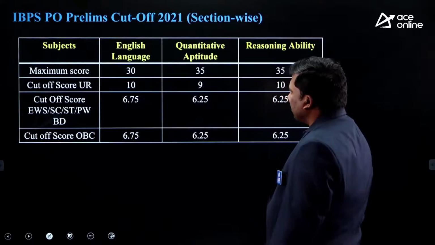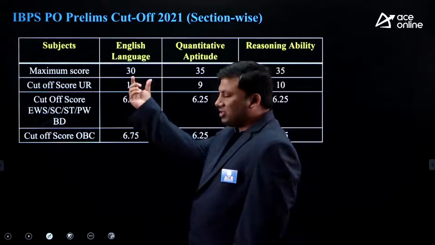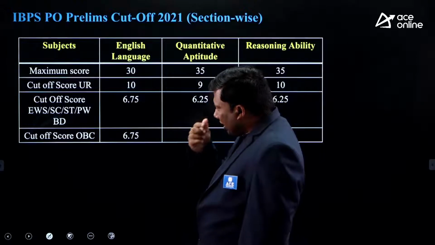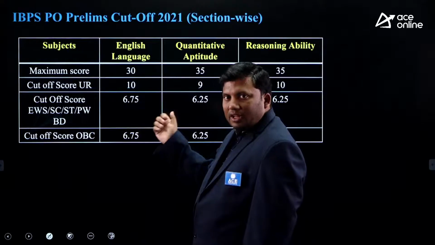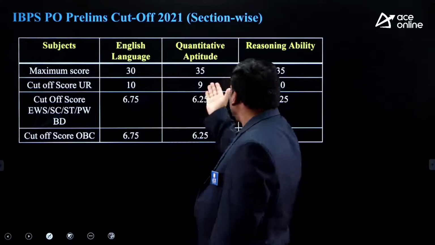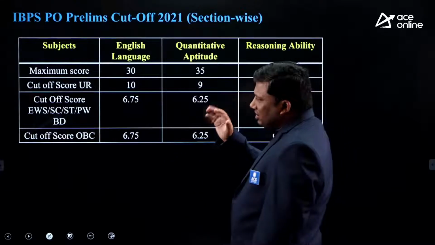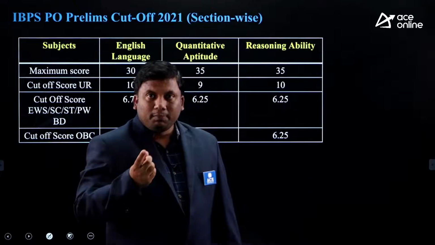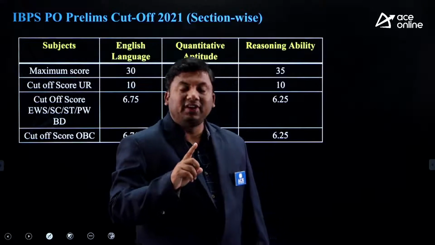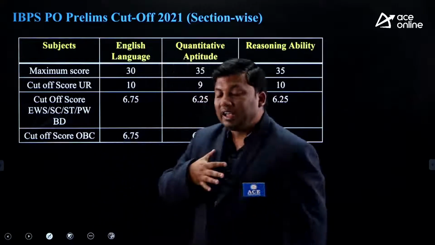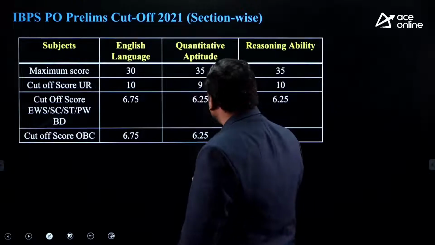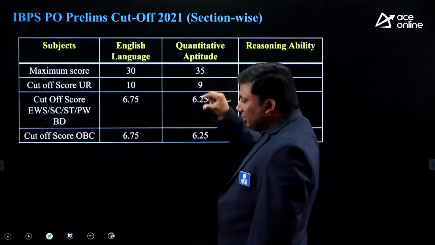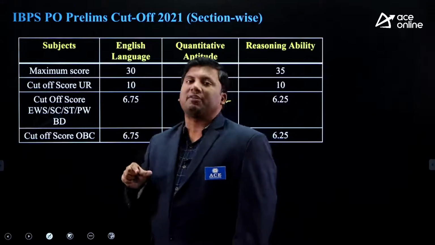Now, if you see section wise, these are the 3 sections in the preliminary category. English has got 3. Now, if you see the cutoffs, for unreserved students 10, 9 and 10. That means this is the basic cutoff you need to clear. Remember, prelims has a sectional cutoff and an overall cutoff. In case you are not good in a particular section, for example, you are from a non-maths background, you need to get a minimum cutoff score of 9.